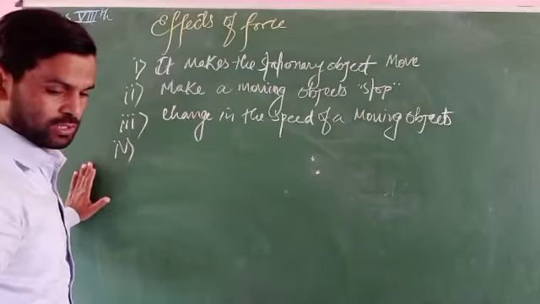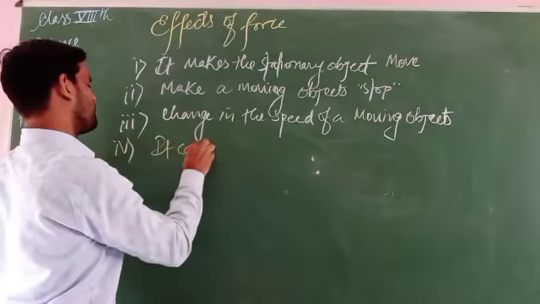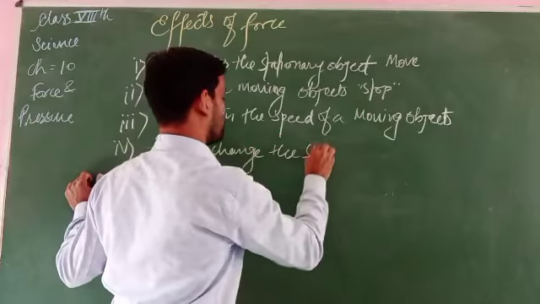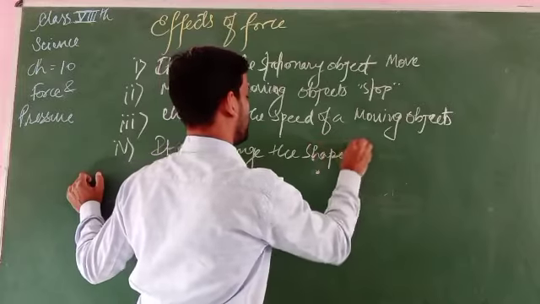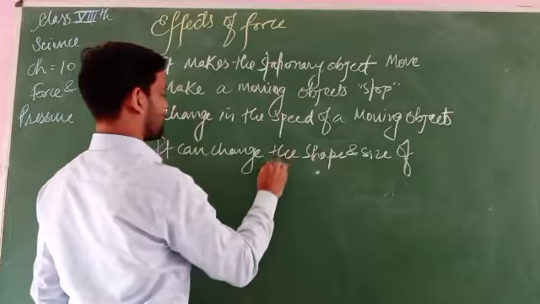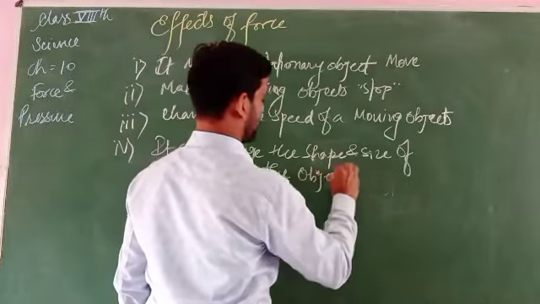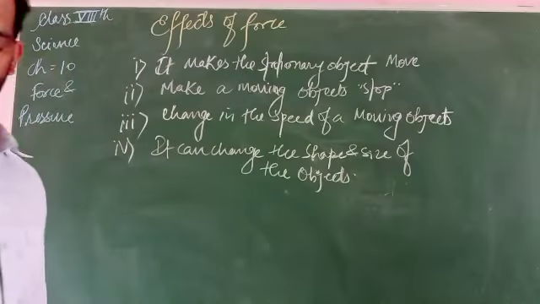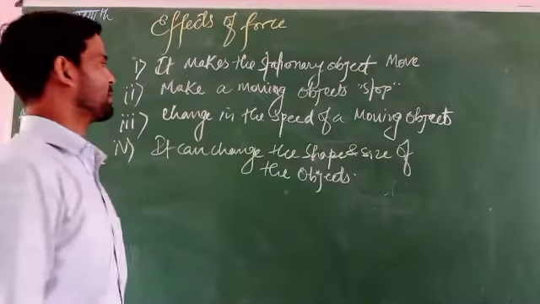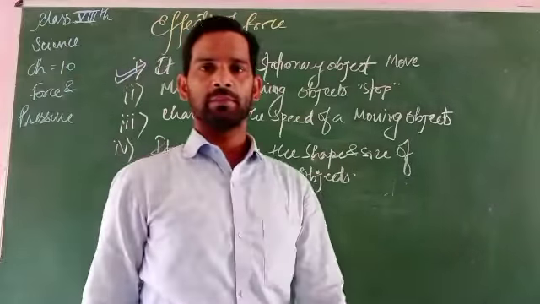It can change the shape and size of the object. These are the different types of effects that may take place. How does it happen? Let's see.